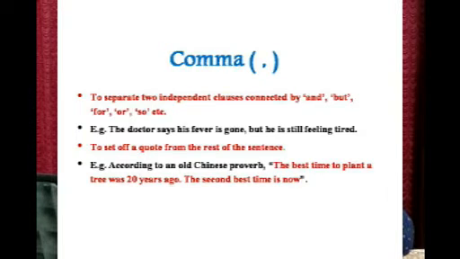To set off a quote from the rest of the sentence. So when we are using a quotation, we are separating the sentence from the quotation. A quotation mark is there. Example: According to an old Chinese proverb, the best time to plant a tree was 20 years ago. The second best time is now. So we are separating the quotation with a comma after the first sentence or the introductory sentence.